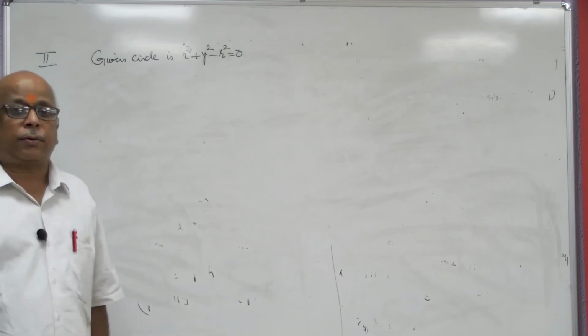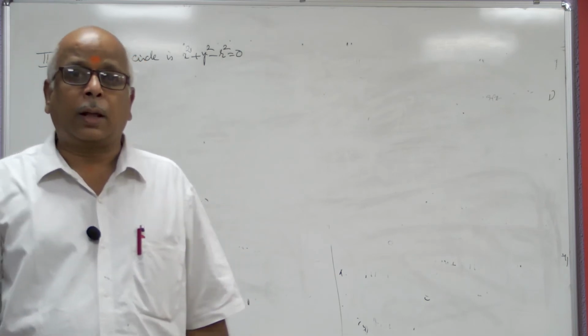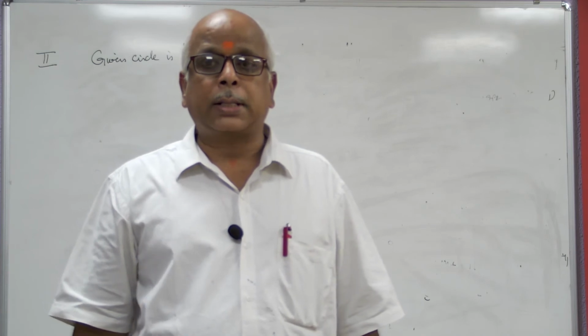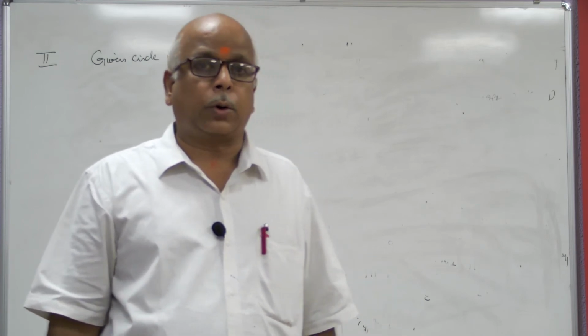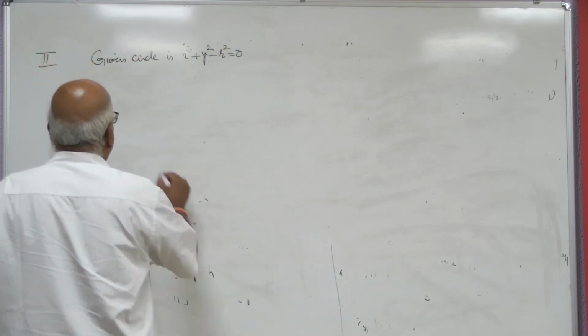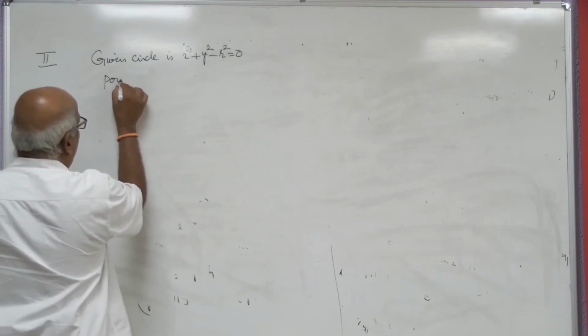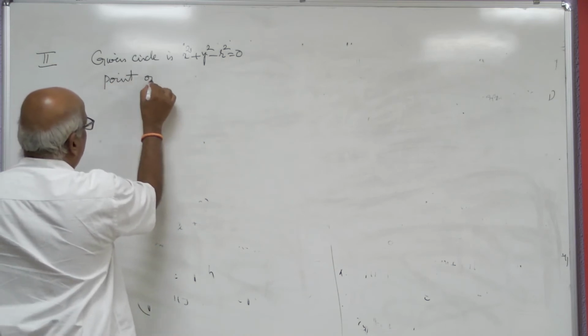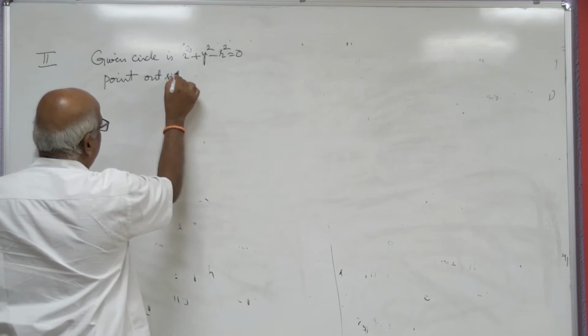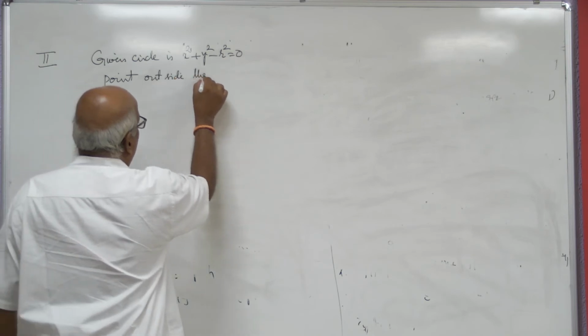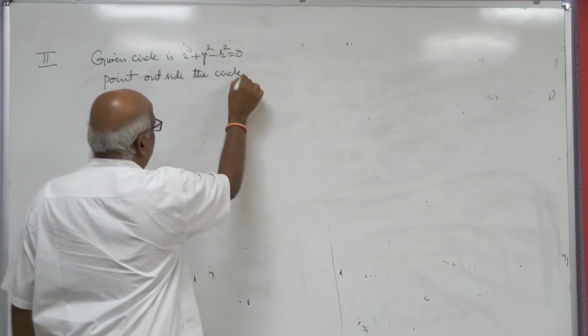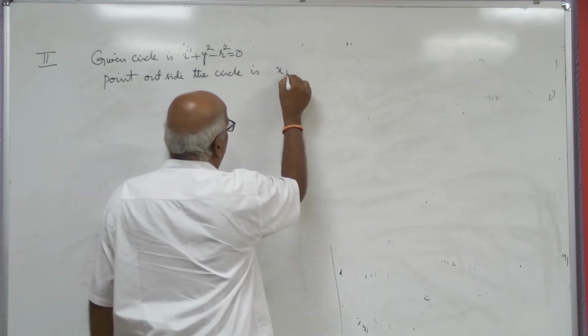And point outside the circle is (x1, y1).